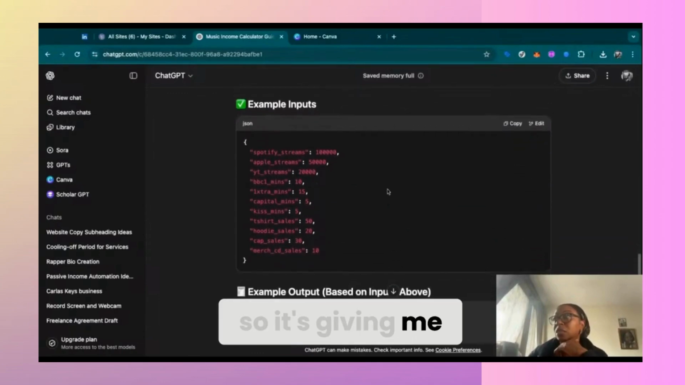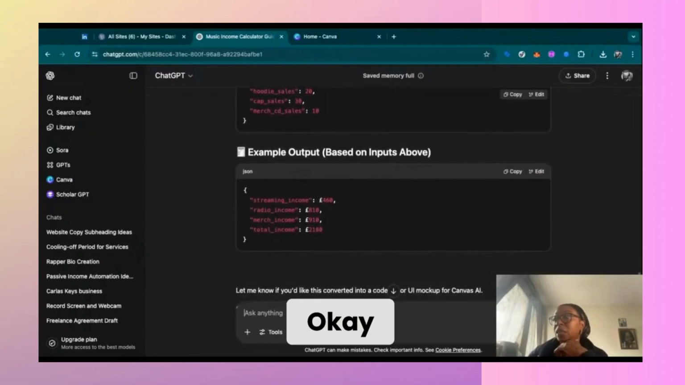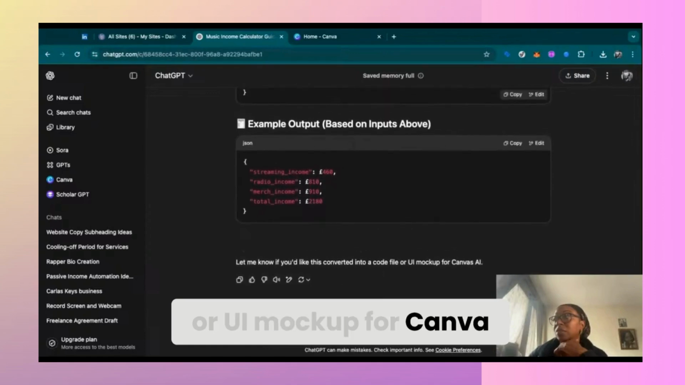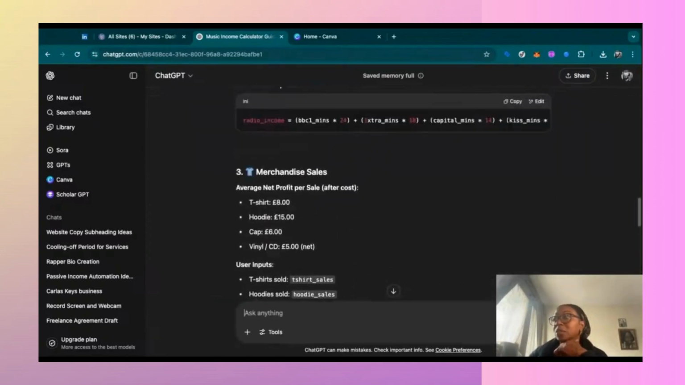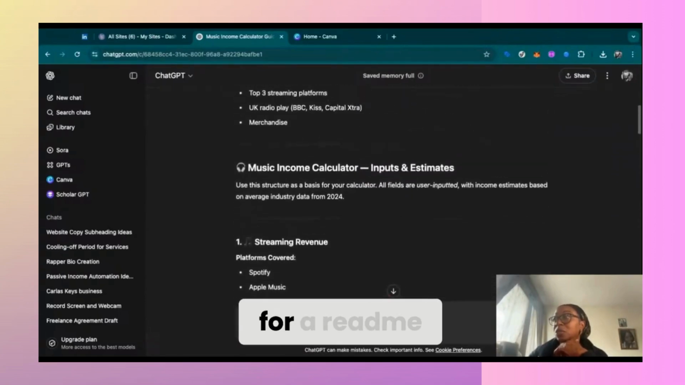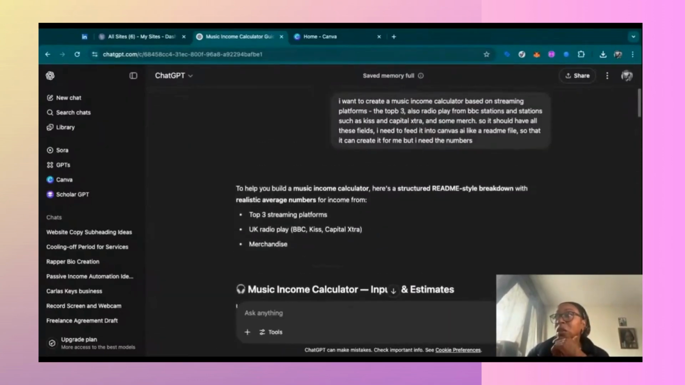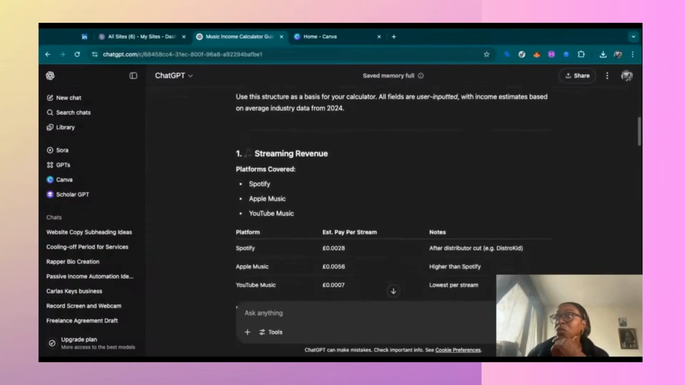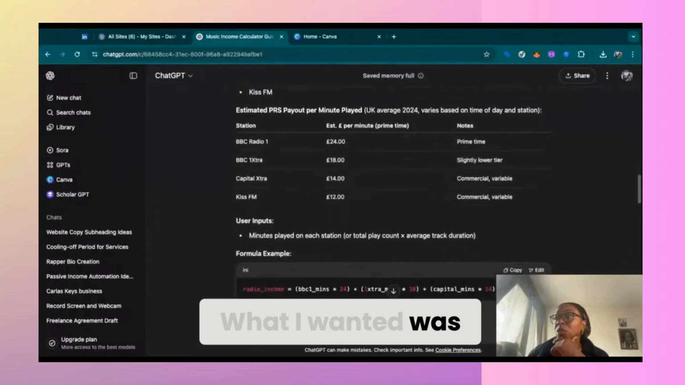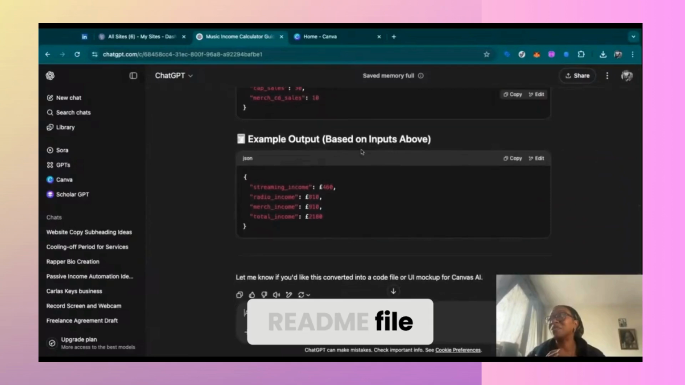Okay, so it's giving me JSON data. Right. Into a code file or UI mockup for Canva. Not Canvas, it should be Canva. So I did ask for a README. So anyway, okay, so we have this information, right? Streaming revenue, and so on. What I wanted was it as a README file.